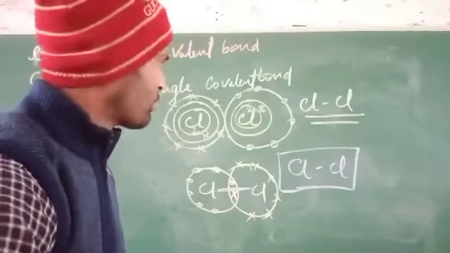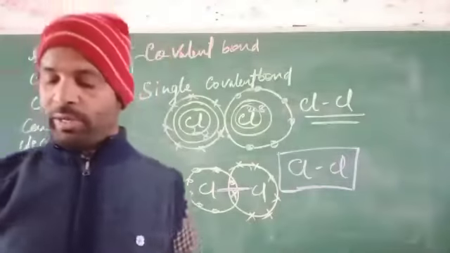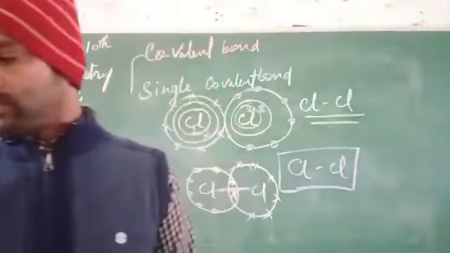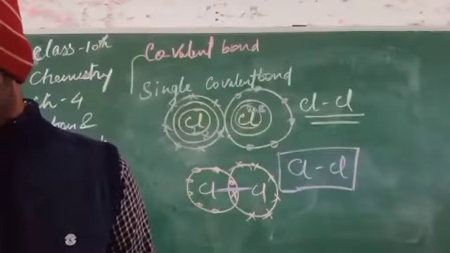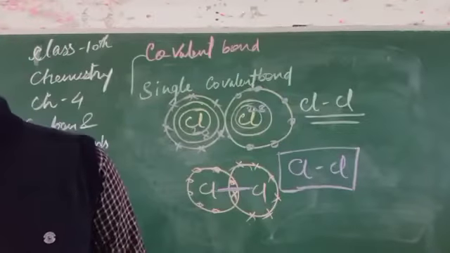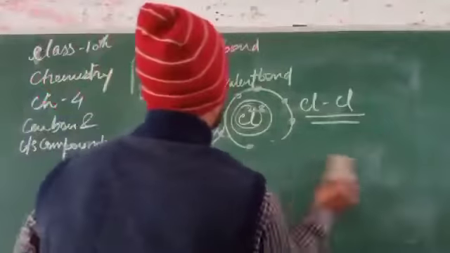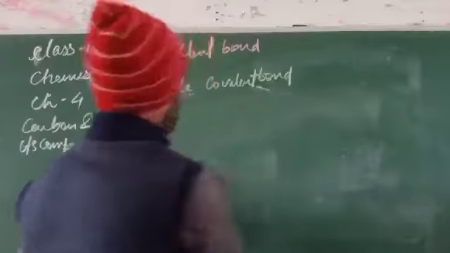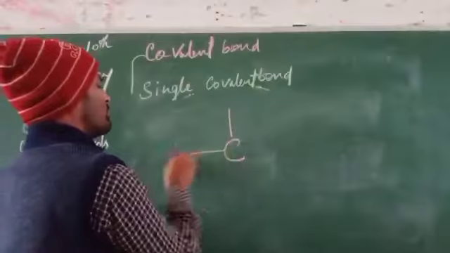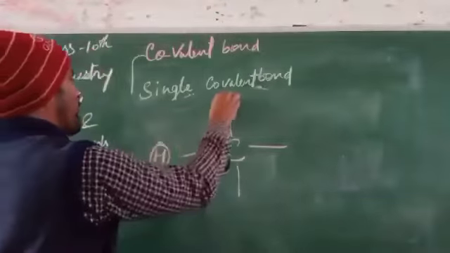Now we will move to the next one, that is double covalent bond. How may the double covalent bond form? Now, another example for single covalent bond we can write as well is in the case of carbon, showing 4 valencies, with each valency satisfied by hydrogen.